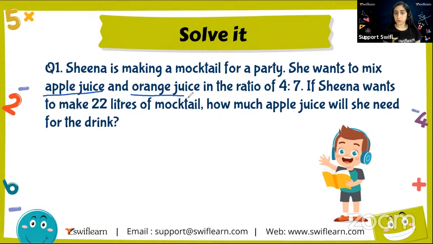She has to mix those in which ratio? 4:7. Okay, the ratio is also given. So if Sheena wants to make 22 liters of mocktail, what is 22 liters in this? Can you think over it? What is 22 liters?